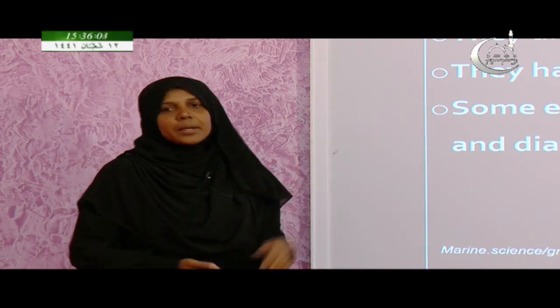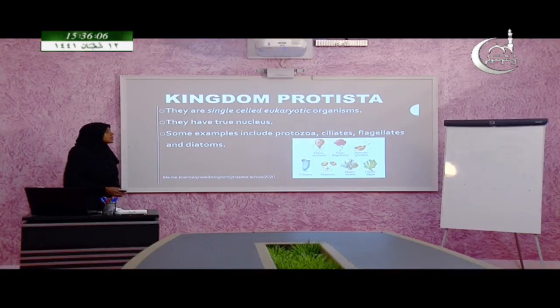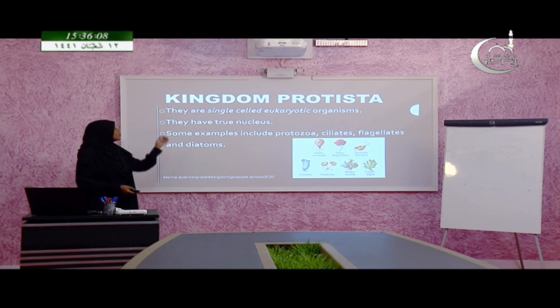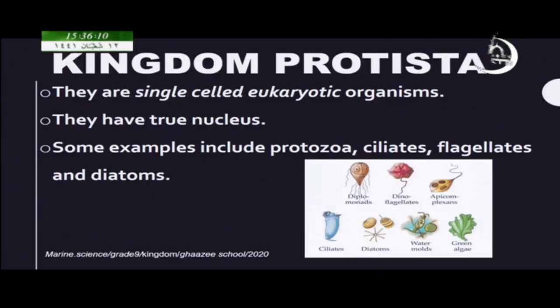The kingdom Protista. These are also very simple, single celled organisms, but this time they are not prokaryotic, they are called eukaryotic organisms. It means they have a true nucleus.